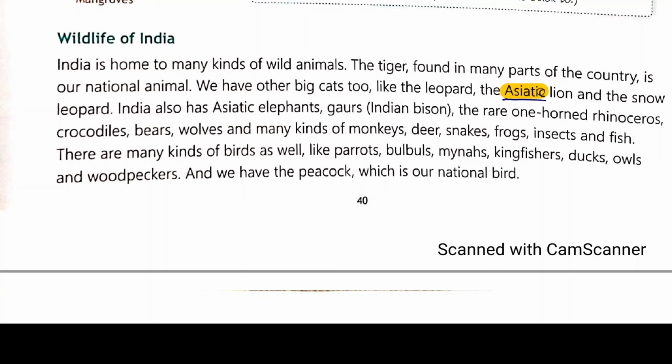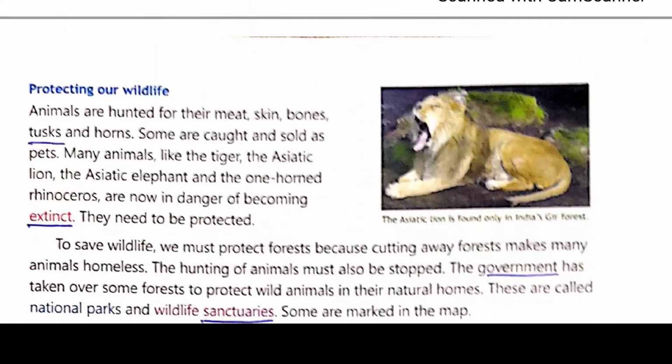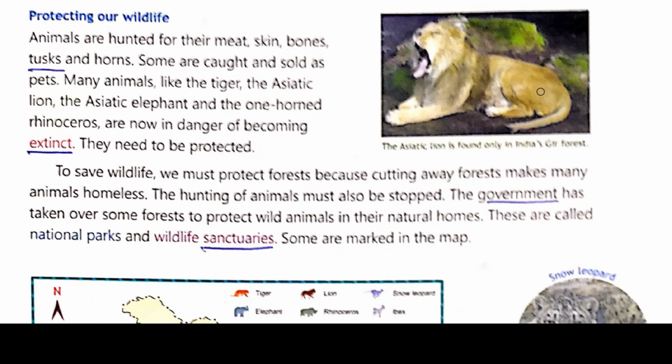Now we will discuss how we can protect our wildlife. Animals are hunted for their meat, skin, bones, tusks, and horns. It means that people hunt animals to get meat, skin, bones, tusks, and horns. Some are caught and sold as pets. Some animals are also kept as pets.